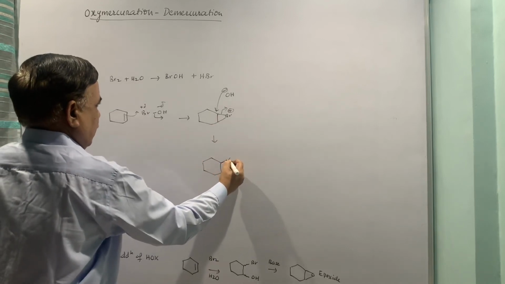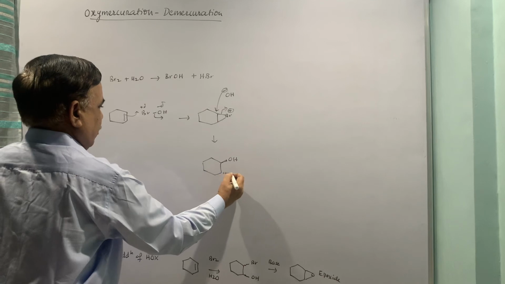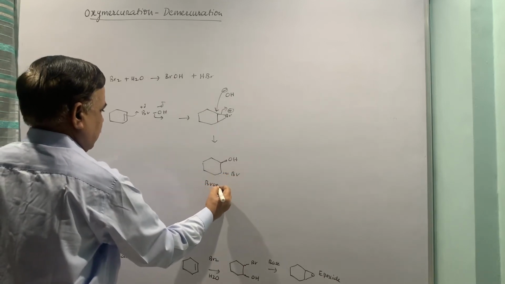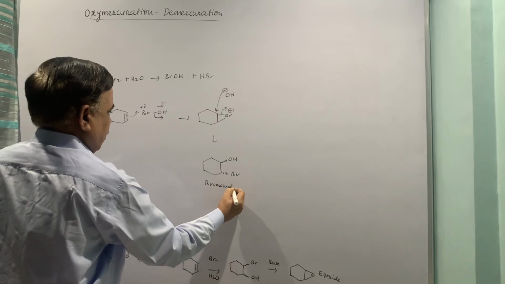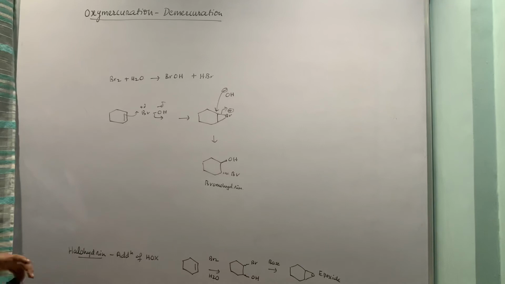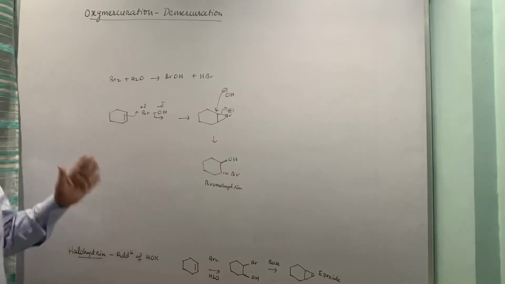The product has to be trans because the mode of addition is trans. So this is bromohydrin. So in the next lecture we will see further examples based on all these reactions.